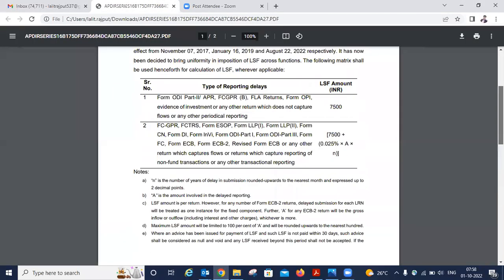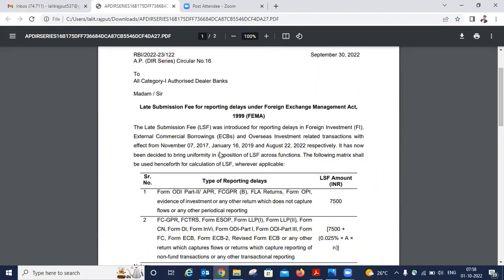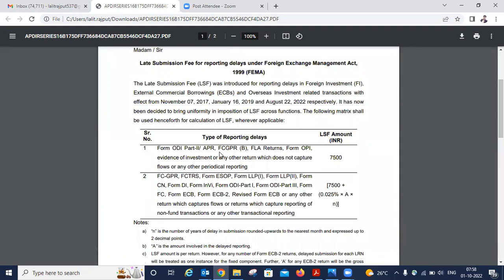Let's have a quick overview of the circular which has been written by the RBI. The circular number 16 is dated 30 September 2022, and the same circular is easily available on the RBI website. The topic of the circular is late submission fee increases. The RBI says the late submission fee was introduced for reporting delays in foreign investment, external commercial borrowings, and overseas investment on 7 November 2017, 16 January 2019, and 22nd August 2022 respectively.